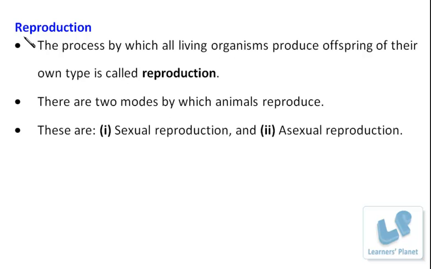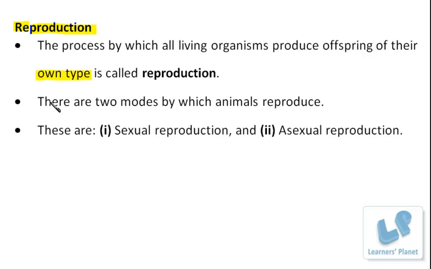So this word reproduction, here you can see this part, that is re. Re means what? Again. And production means to produce, right? So basically this reproduction is related to the production of new individuals from the existing ones. This is the basic meaning of the word reproduction. So now how can we define this reproduction process? The process by which all living organisms produce offspring of their own type.